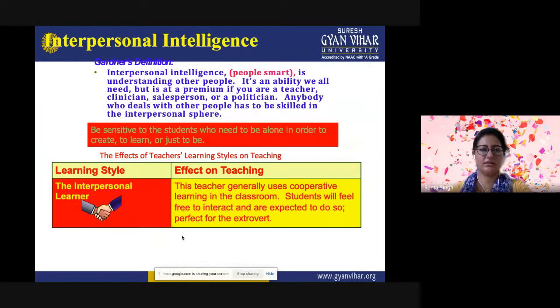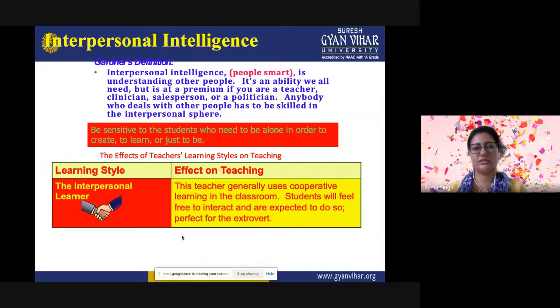Then the next intelligence is interpersonal intelligence, and interpersonal intelligence is understanding other people. It's an ability we all need, but it is at a premium if you are a teacher. You have to have it if you are a teacher, a doctor, a politician, a salesperson. So anybody who deals with other people has to be skilled in this interpersonal sphere. So be sensitive to the students who need to be alone in order to create, to learn, or just to be.